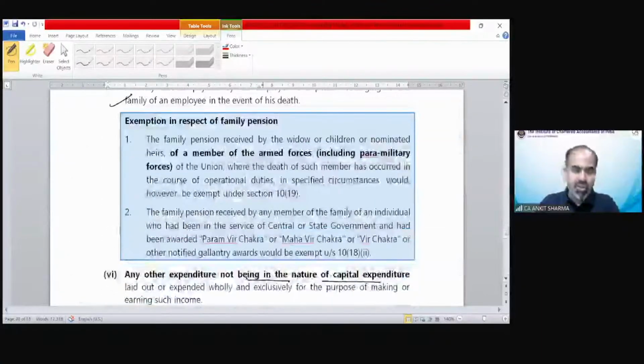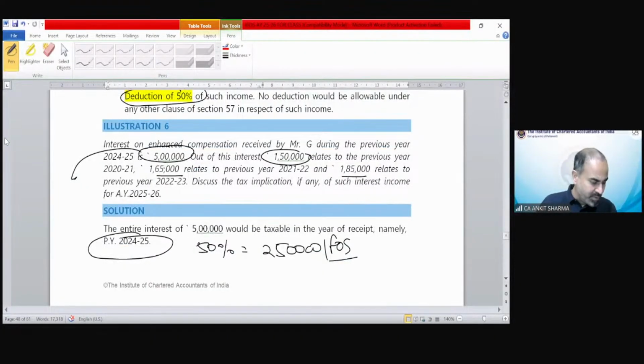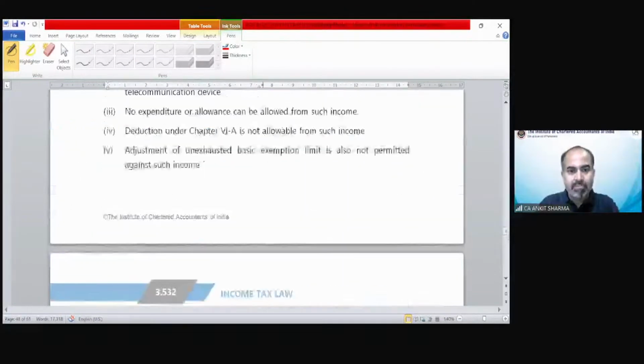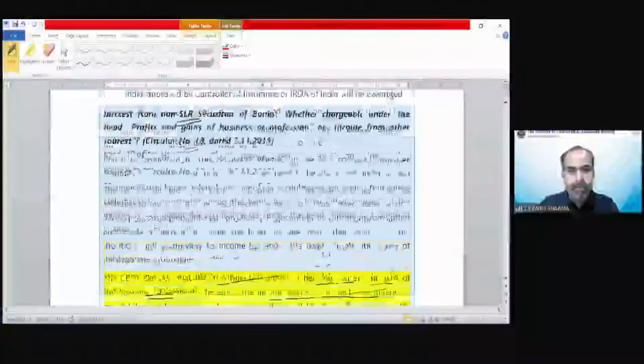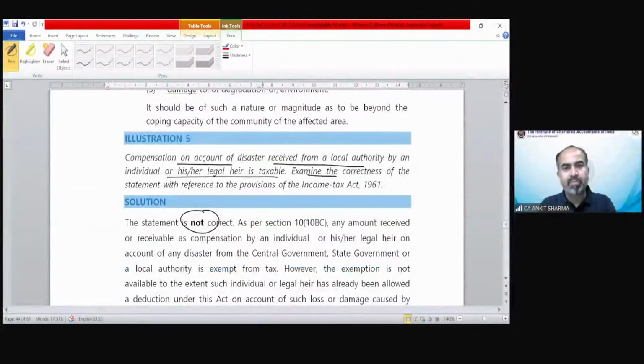In the next session, we will discuss. Now illustration number 6 is there, but there is illustration number 5 also. Where is illustration number 5? I guess it's a simple illustration. Illustration number 5 is over here, that we have discussed in the last session. This is for disaster compensation case.